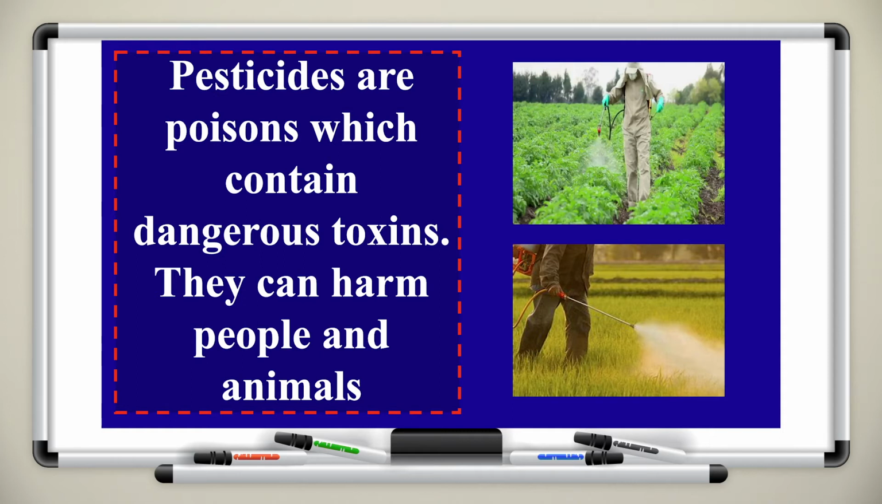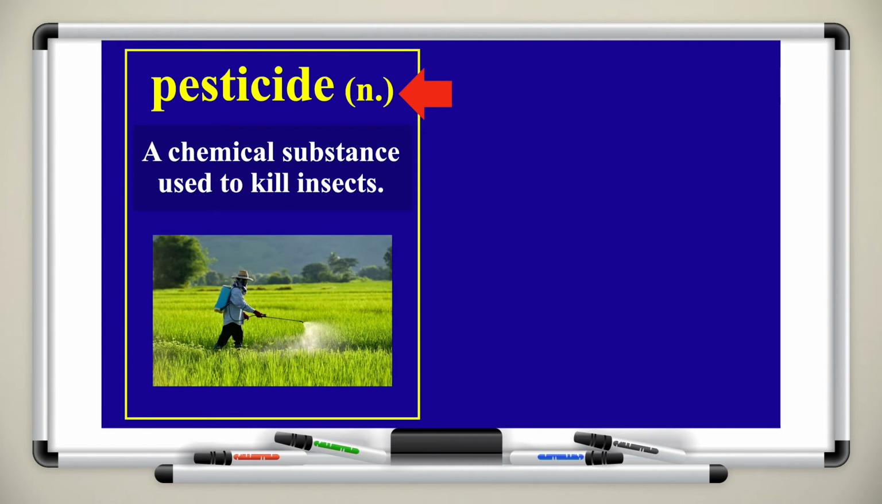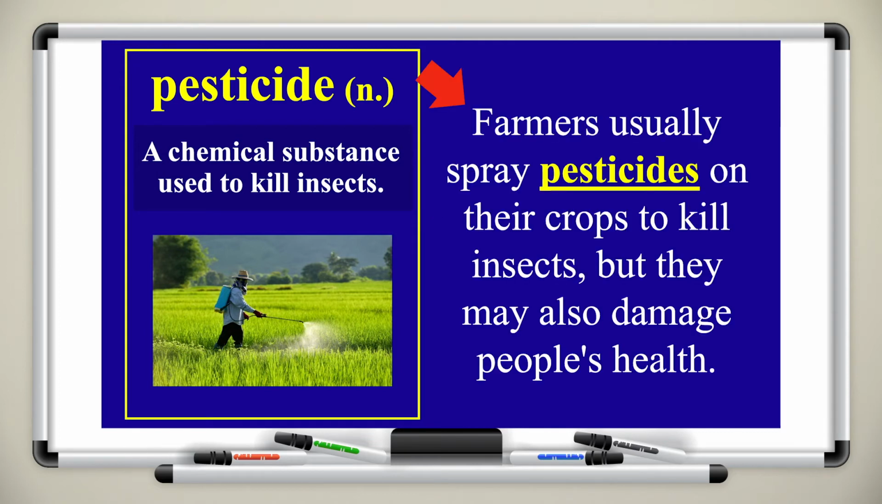Based on the images that you see on the right, what do you think the word pesticides means here? We also use them when we want to kill certain insects. I gave you a hint right there, so it will help you understand the meaning. Pesticide is a noun, and it means a chemical substance used to kill insects. For example, farmers usually spray pesticides on their crops to kill insects, but they may also damage people's health.